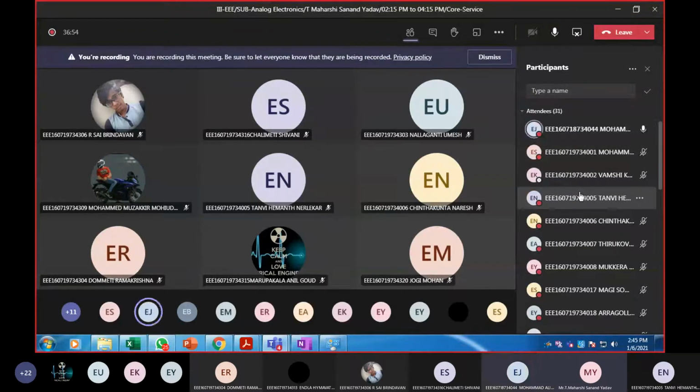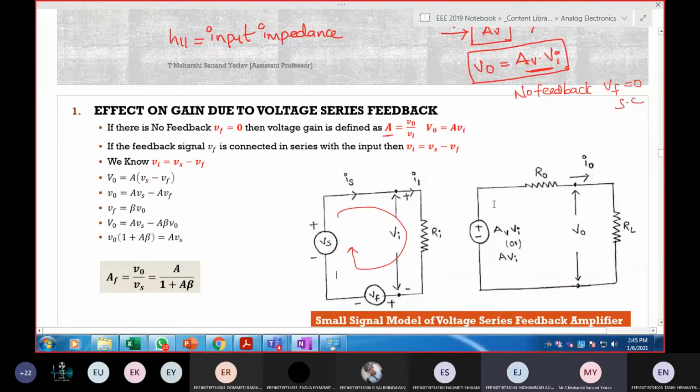Tell me how to write KVL within this loop. What is the KVL full form? Kirchhoff's voltage law. Tell me the definition of KVL. The voltage entering the junction is equal to the voltage leaving the junction. Will voltage enter into the junction or else current will enter?